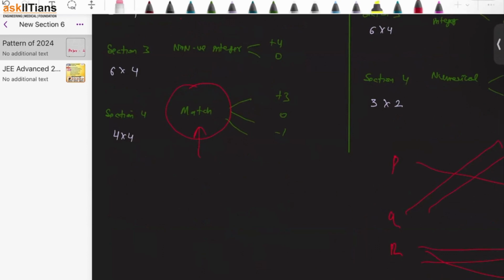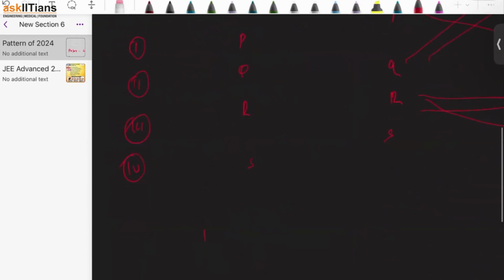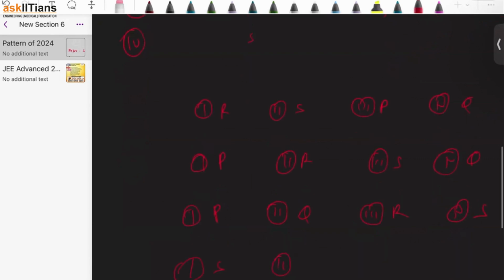Suppose this is the match question. It has a first part, second part, third part and fourth part, and here you have been given PQRS. Now the options will be like this: first R, second S, third P, fourth Q. Option number 1. Option number 2: first P, second R, third S, fourth Q. These are the kind of options you'll get. Now I'll give you 4 options first, then I'll tell you what I'm talking about. P again, Q again, R, S. Okay, and then S, P, Q, R.